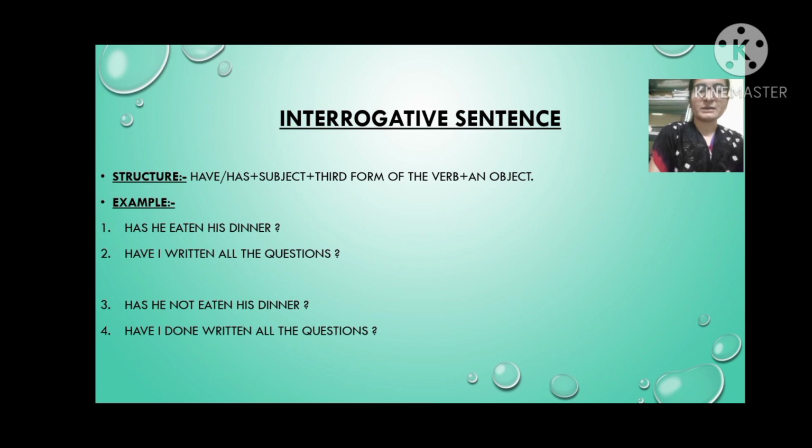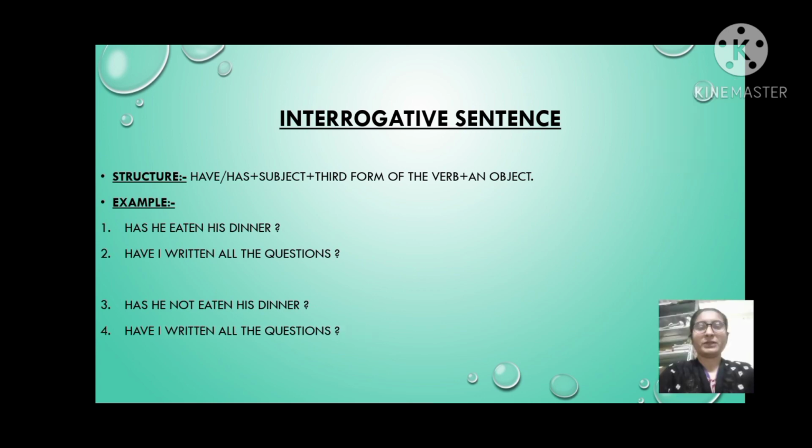So here has is helping verb, then he is a subject, then not, obviously it is a negative form of interrogative sentence. So here the word is not, and then eaten is the third form of eat, and then his dinner.